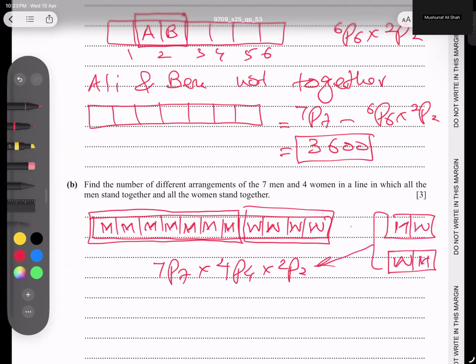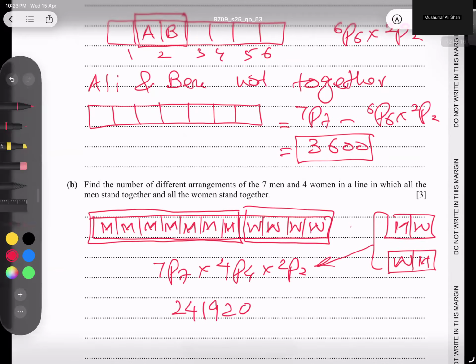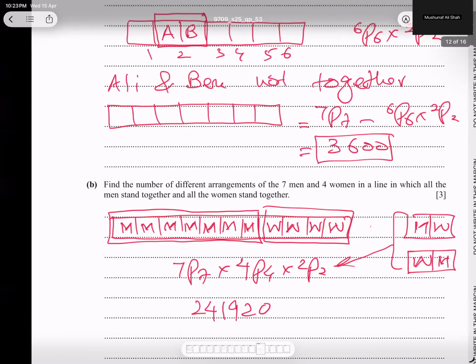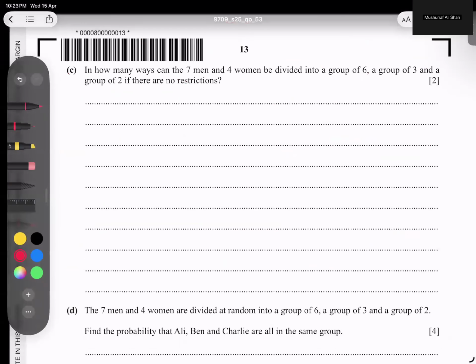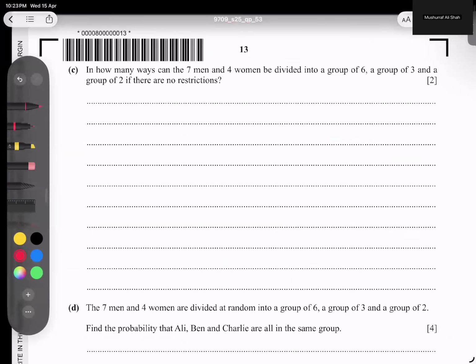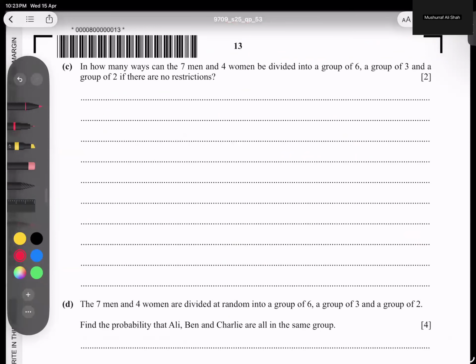If you multiply them, the answer turns out to be 241920. I hope the concept is clear. And let's go for the next page. How many ways can 7 men and 4 women be divided into groups of 6, 3, and 2, with no restriction?